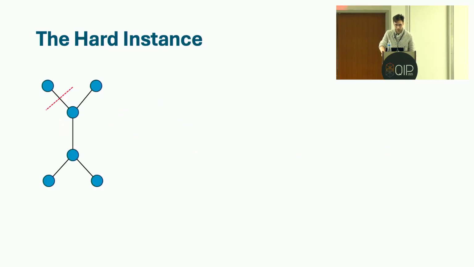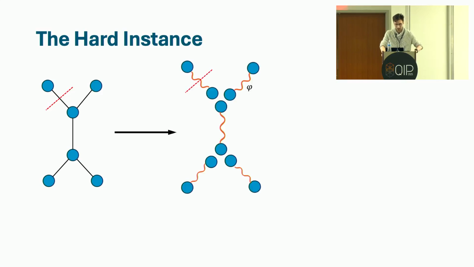OK, so we'd like to design a hard instance to prove a lower bound for this specific algorithm. One thing you should note is that unlike some related work, this hard instance is not a random ensemble of difficult states. Instead, it's a single state that comprises the hard instance. And how do you construct it? Well, what we'll do is we'll take a tensor product of bipartite states aligned roughly with the edges of the original graph that defined your tree tensor network.